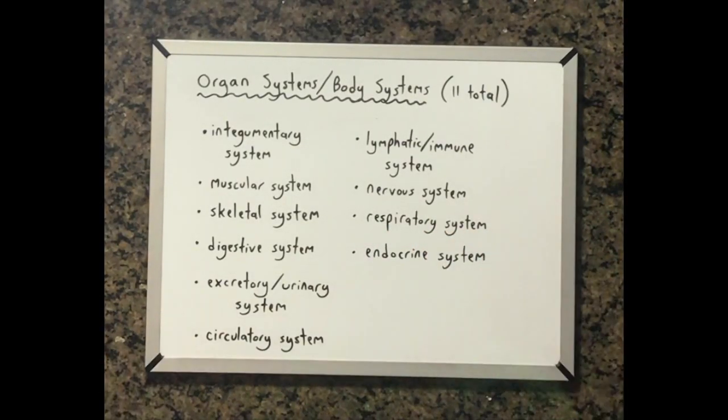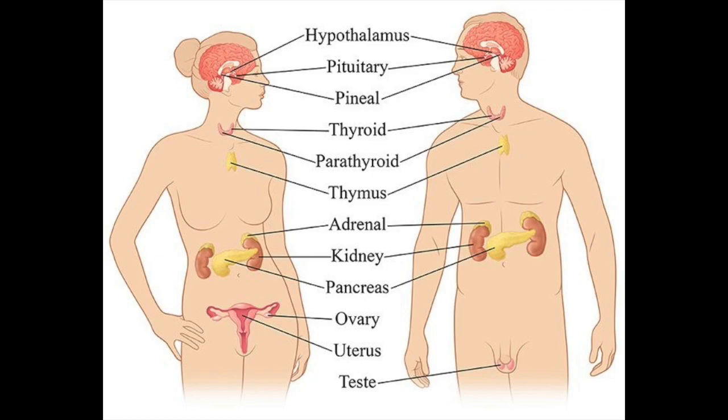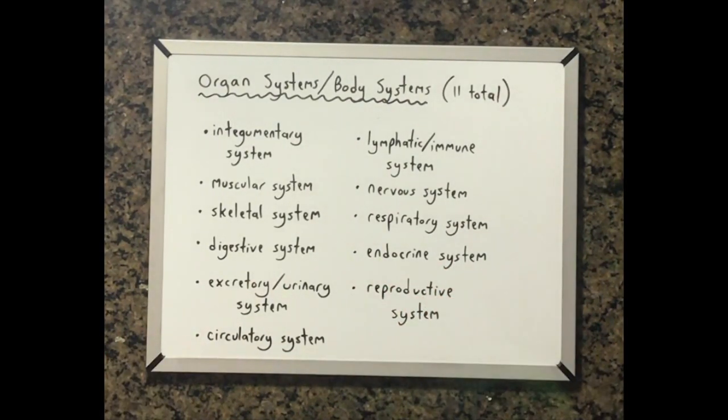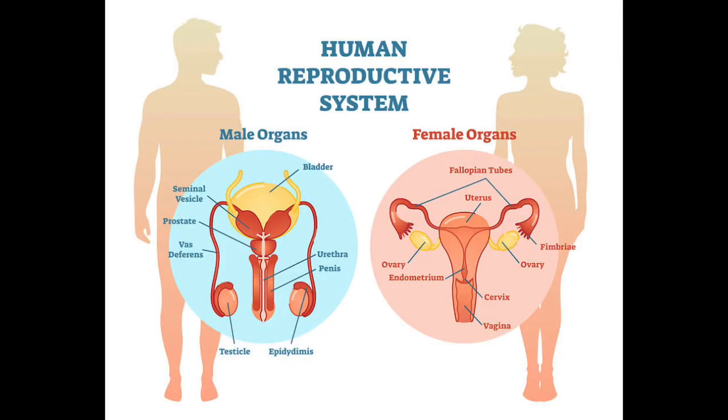The endocrine system refers to all of the glands of the body that produce hormones. These hormones serve as chemical messengers that allow various parts of the body to communicate and elicit a response from other parts of the body. Finally, the reproductive system includes all of the organs that allow an organism to interbreed and produce offspring.